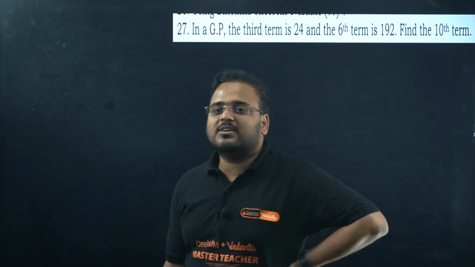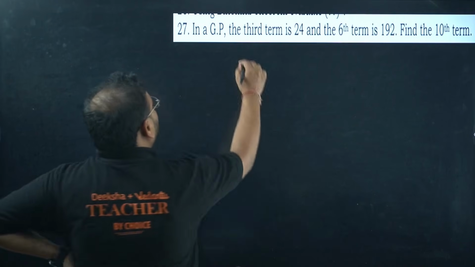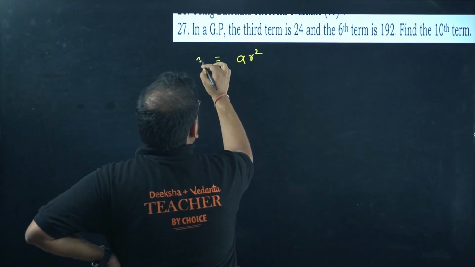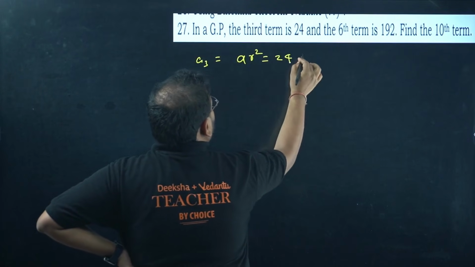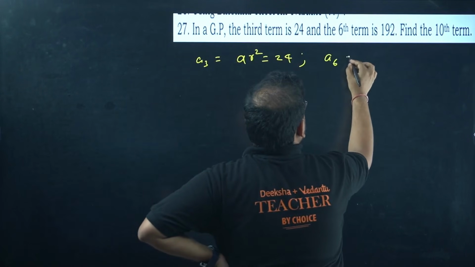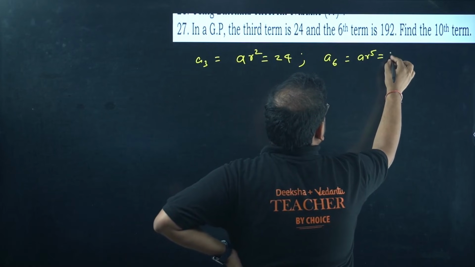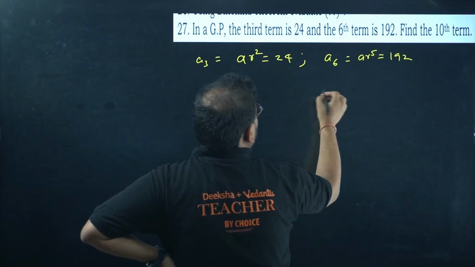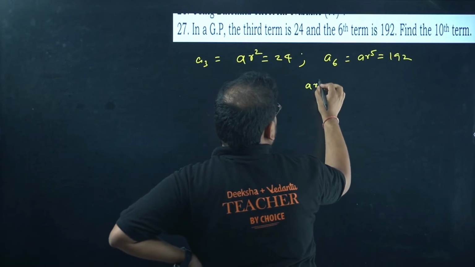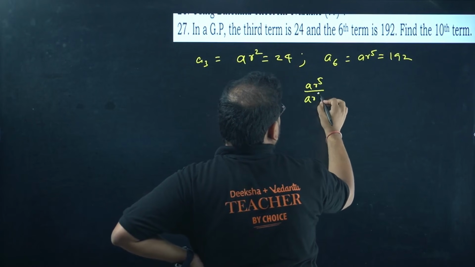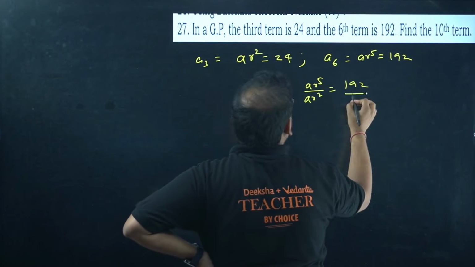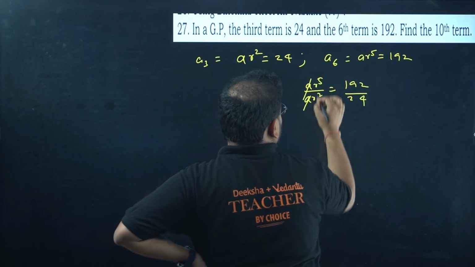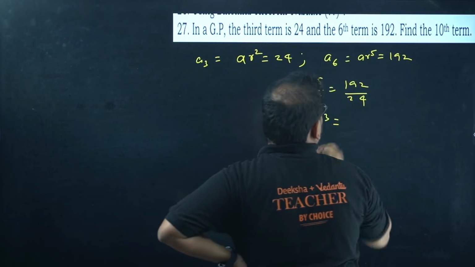In a GP, the third term is 24. Third term means ar square. It means A3 is 24. And sixth term means A6, ar power 5, which is 192. Ratio can be found. ar power 5 by ar square is nothing but 192 by 24. a, a cancel. We'll have r power 3 over here.